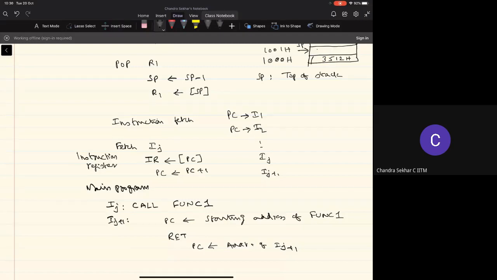Okay, so basically we'll be looking at how we are going to make use of the stack to take care of this operation, because somewhere I need to store the address of this ij plus 1, as you'll be seeing quickly. This information will be made available in the stack, and then at the end of the execution of the instructions of the given function, we'll take it out of the stack and put it in the program counter. So typically whenever you make a call to the function,